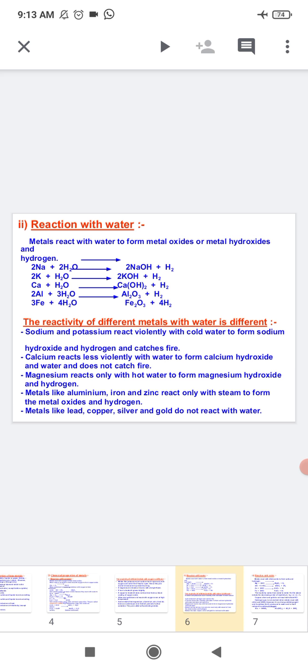Similarly, calcium reacts with water less violently. The heat evolved is not sufficient for the hydrogen to catch fire. So it is also an exothermic reaction, but does not catch fire. Calcium plus H2O, after reaction it will form calcium hydroxide, and hydrogen gas is released.